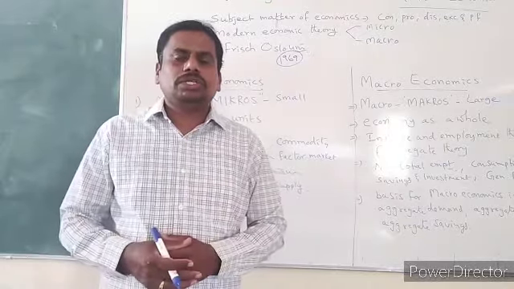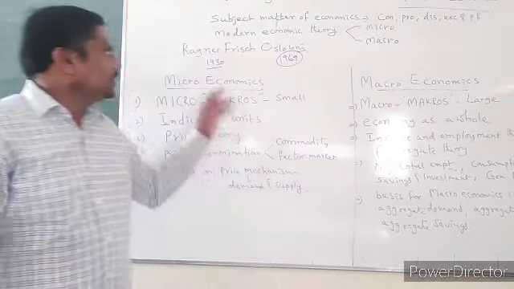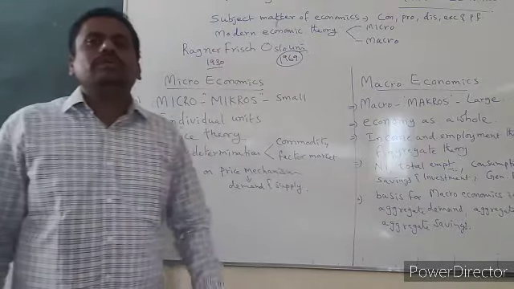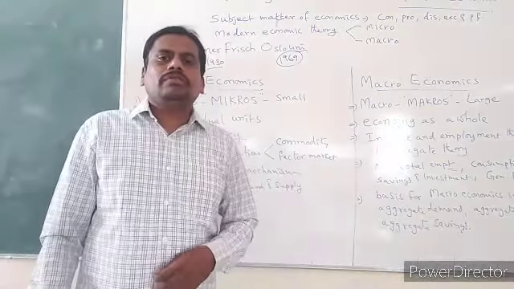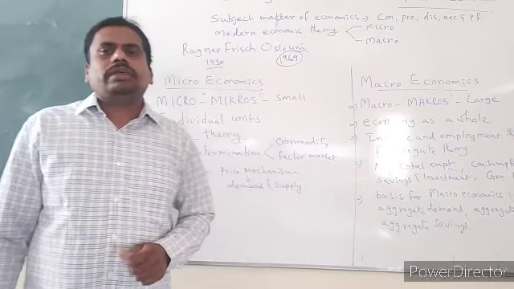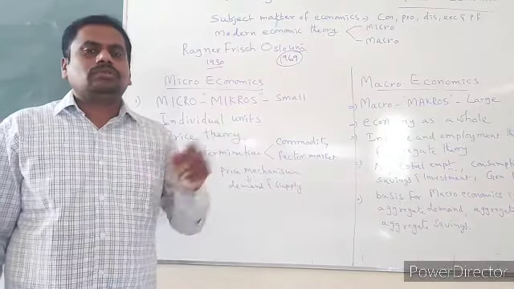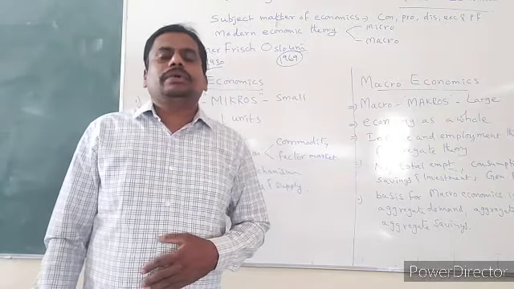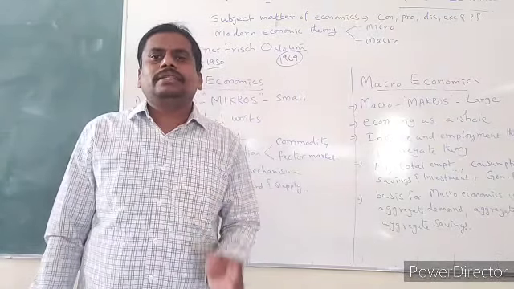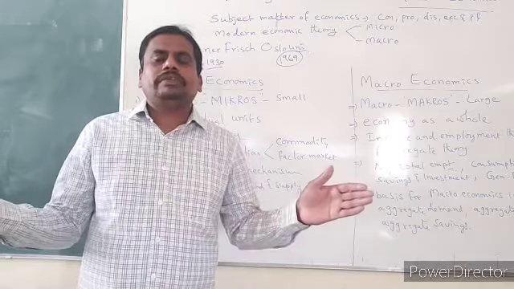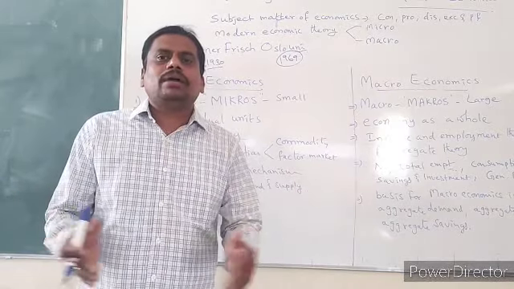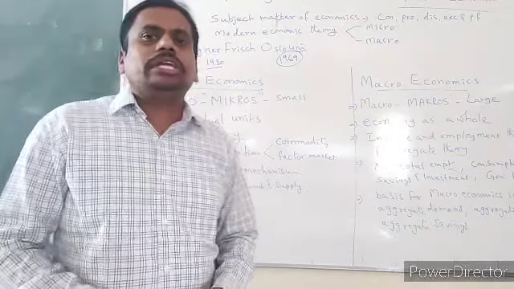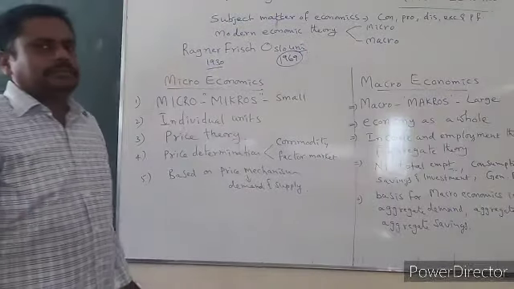The first person who received Nobel Prize for economics was Professor Ragnar Frisch of Oslo University. Where do you find Oslo? In Norway you find Oslo. So from Oslo University he was the economics professor. He was the person who in 1930 distinguished between microeconomics and macroeconomics. For this effort only, actually he received a Nobel Prize.